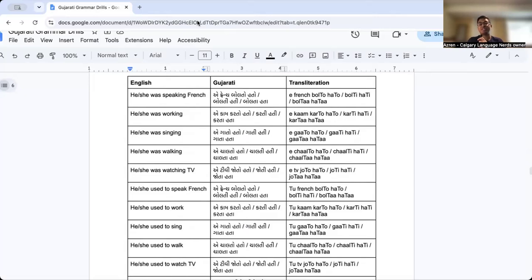So he or she was speaking French. E French bolto to, e French boltiti, e French boltata. He or she was working. E kam karto to, e kam kartiti, e kam kartata. He or she was singing. E gato to, e gatiti, e gatata. He or she was walking. E chalto to, e chaltiti, e chaltata. He or she was watching TV. E TV jhototo, e TV jhotiti, e TV jhotata.